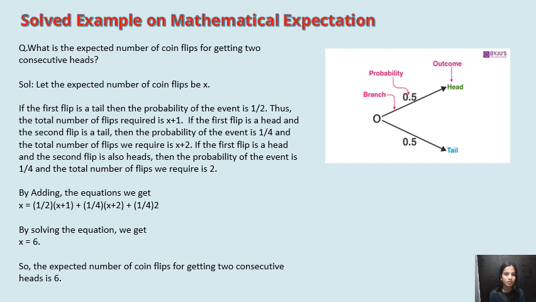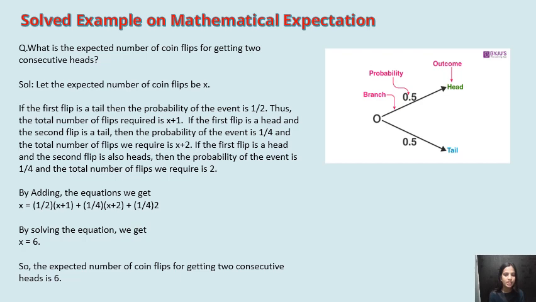Let the expected value of coin flips be x. If the first flip is tail, then the probability of the event is 1 by 2. Thus, the total number of flips required is x plus 1. And if the first flip is head and the second flip is tail, then the probability of the event is 1 by 4, and the total number of flips we require is x plus 2. If the first flip is head and the second flip is also head, then the probability of the event is 1 by 4, and the total number of flips we require is 2.